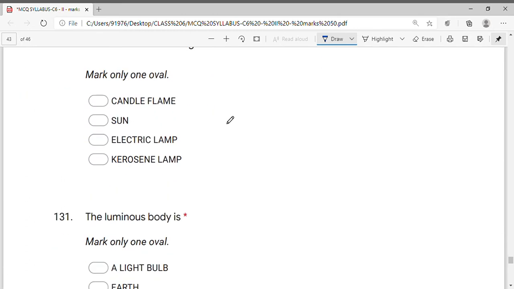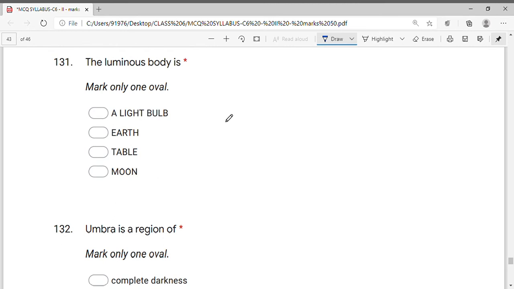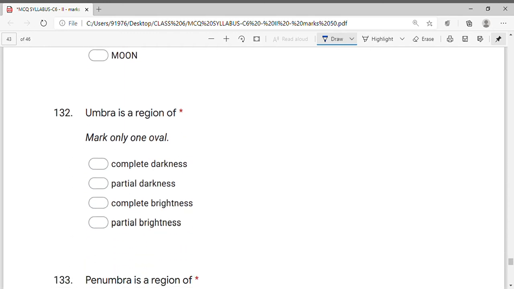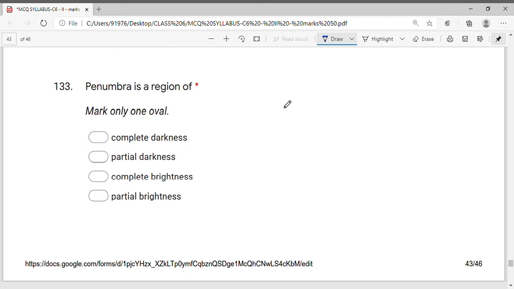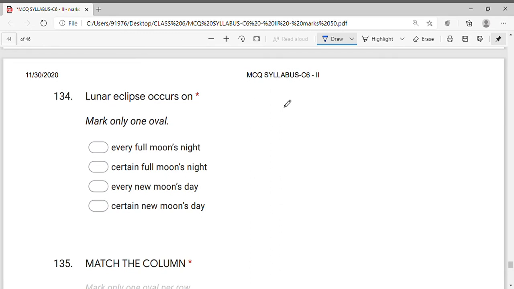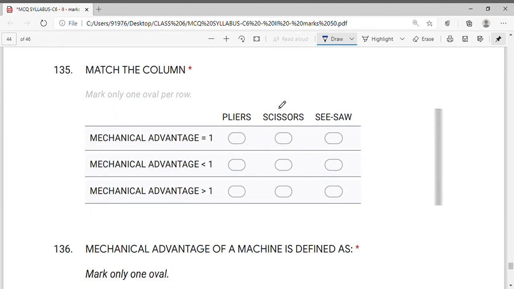The natural source of light: the sun is a natural source of light. Luminous body: a bulb is a luminous body. Earth, moon or table is not a luminous body. They don't produce their own light. Umbra is a region of complete darkness. Penumbra is a region of partial brightness. Lunar eclipse occurs on certain full moon days, on a full moon night.